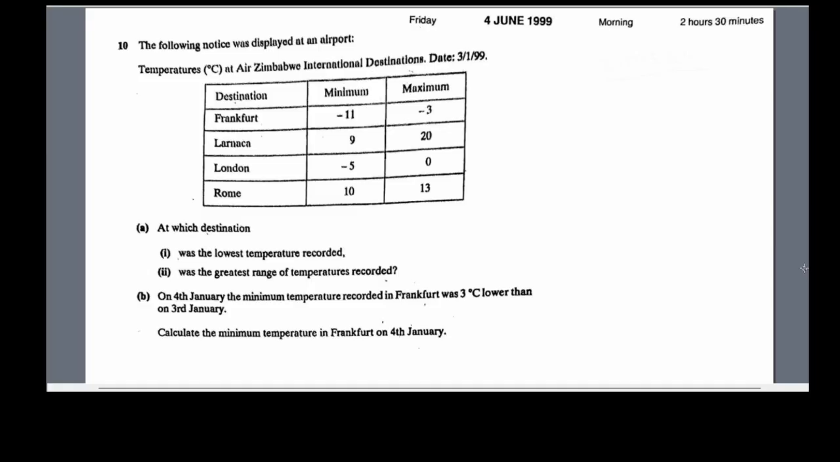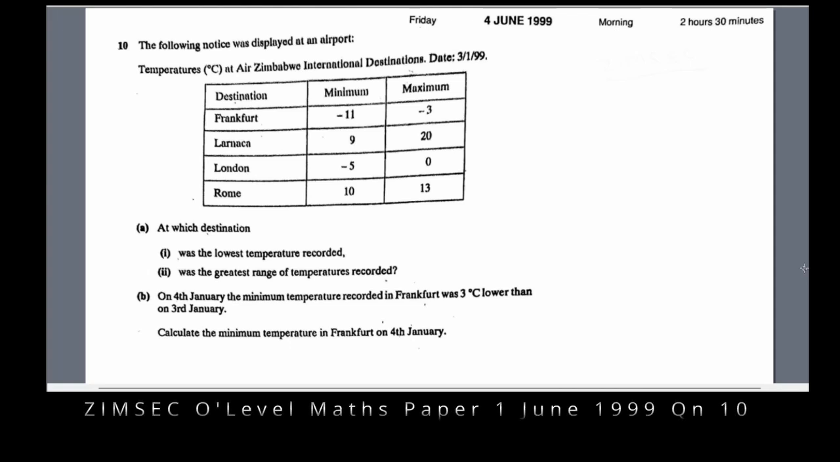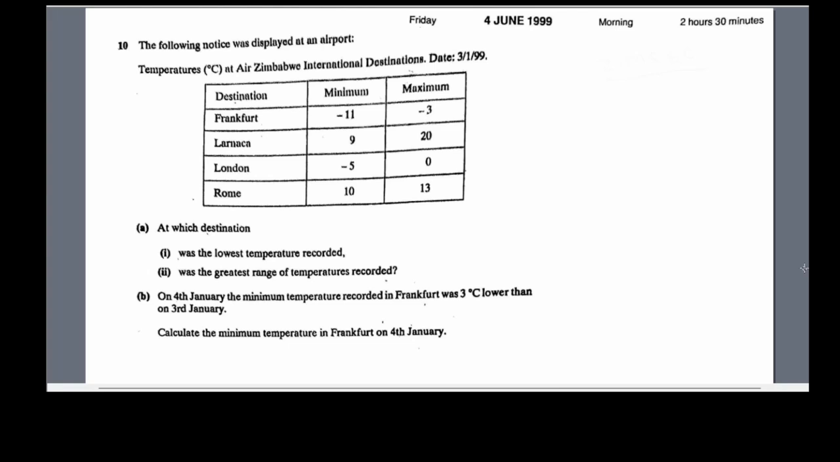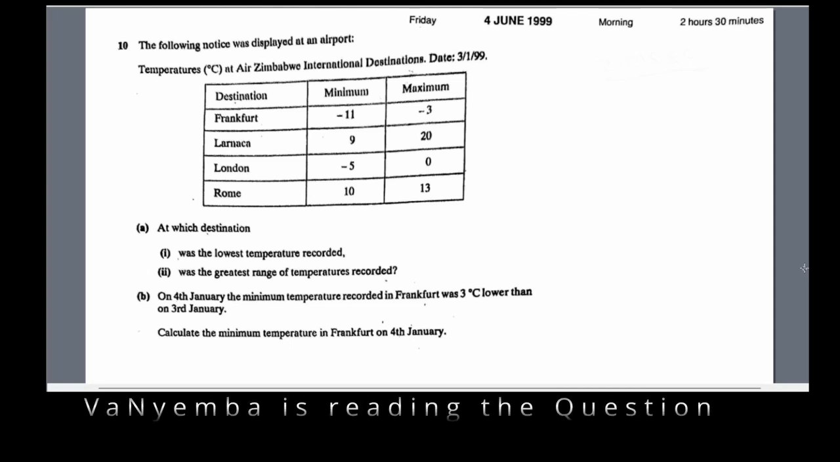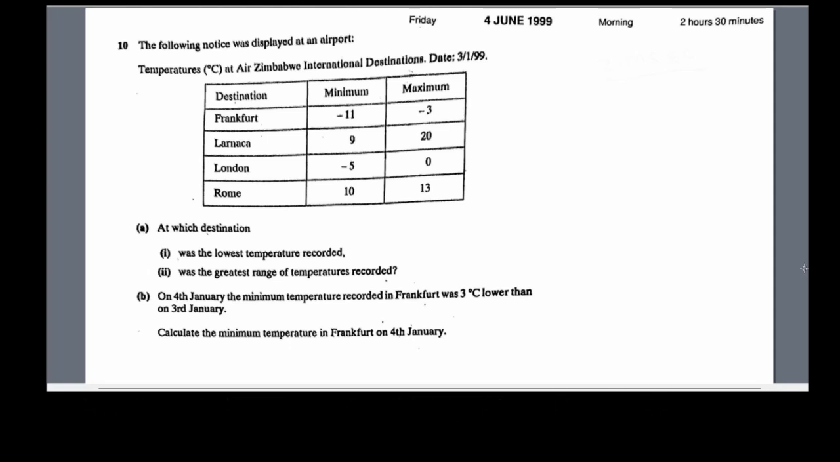Zimbabwe Schools Examination Council General Mathematics Ordinary Level Paper 1, written on the 4th of June 1999, question number 10. The following notice was displayed at an airport. Temperature, degrees Celsius, at Air Zimbabwe International Destinations, date 3 January 1999. So that is the table we are given.